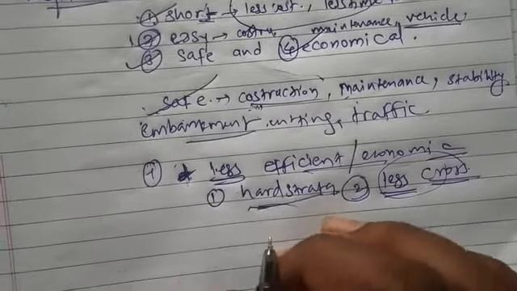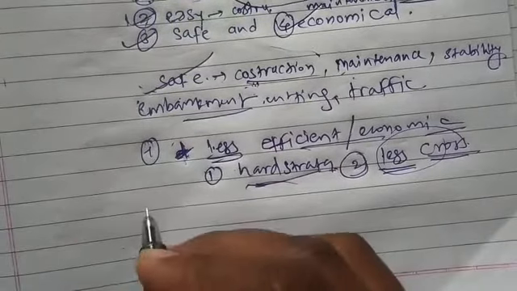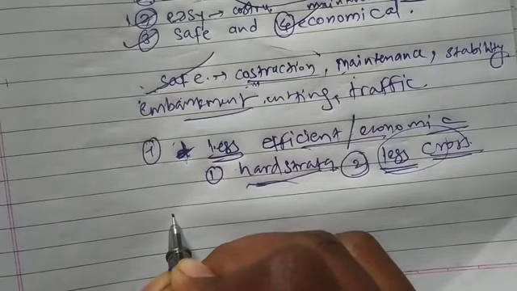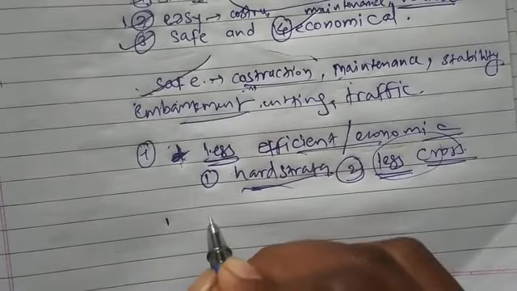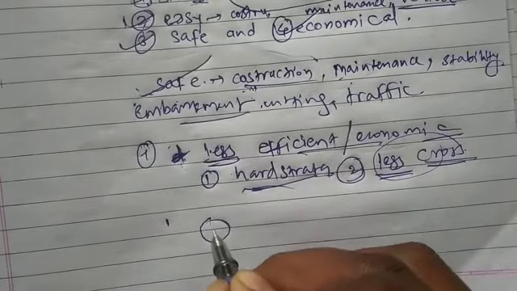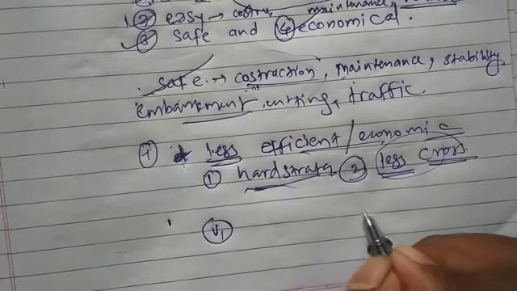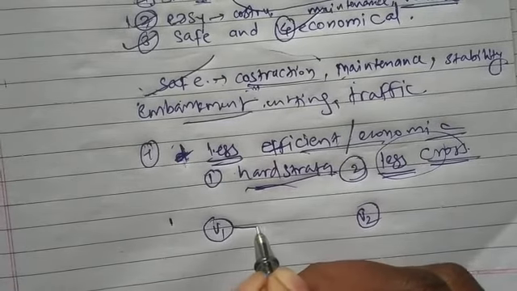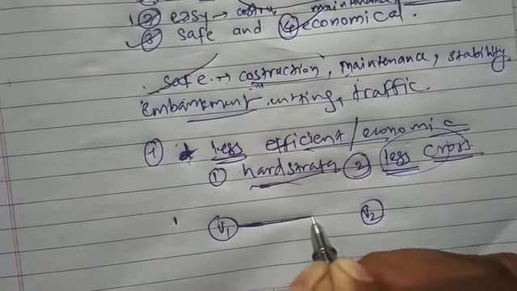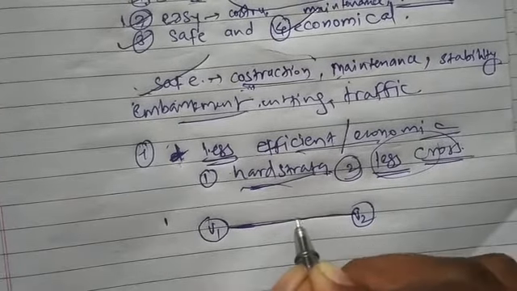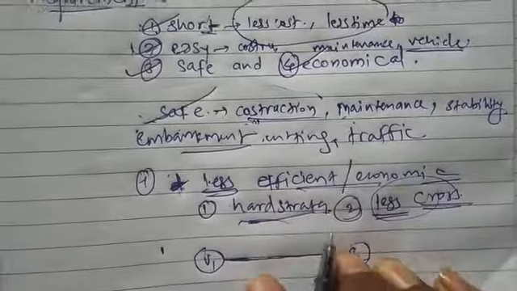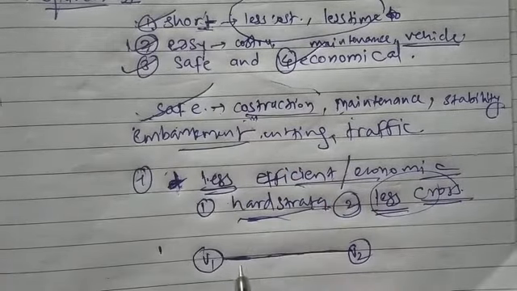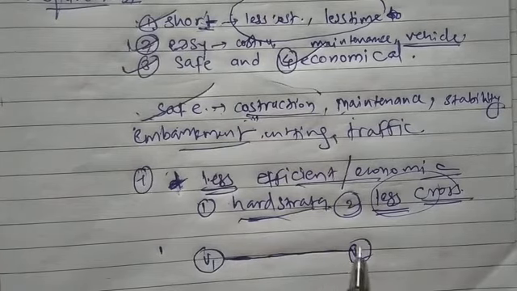So let's revise what are the requirements once again. The first is the alignment should be short. We know that if suppose this is one village and this is second village, the shortest route between these two villages will be a straight line. So every time we look for providing the shortest length as a length of road between any two places.